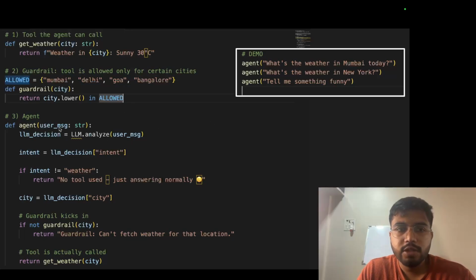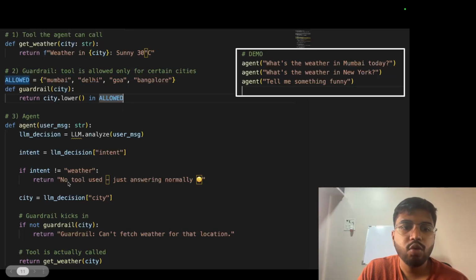First, when the user message goes into the agent, we understand the intent of the user with the LLM. If intent is not equal to weather, no tool call, just answer. But the intent is weather here, so it will come to the next step. City, LLM decision city.